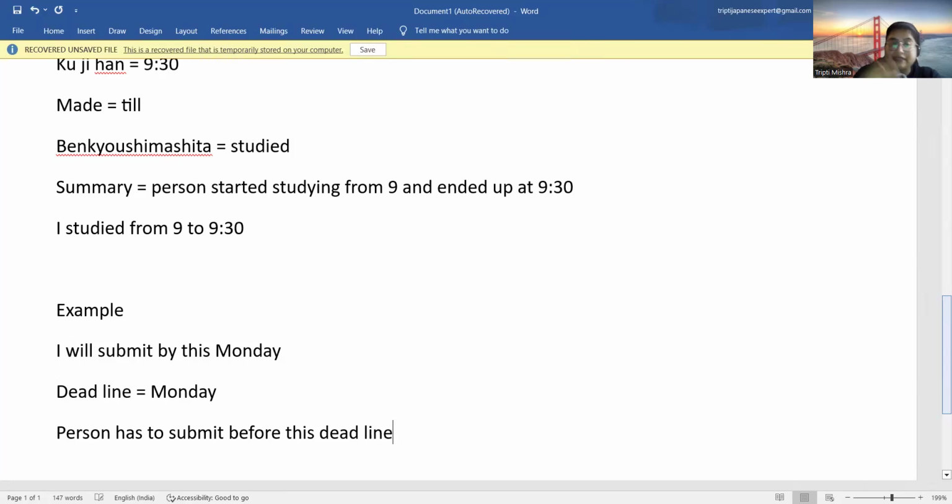So when I say deadline, deadline always means that you have to do the action before this time. You understanding, guys? That is what a deadline is. Deadline means you have to do the action before the deadline. So I'll submit by this Monday, deadline Monday. So the person has to submit before the deadline.